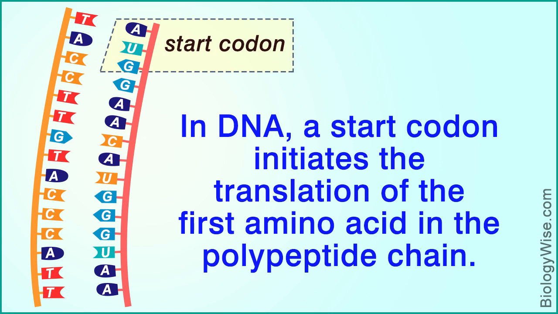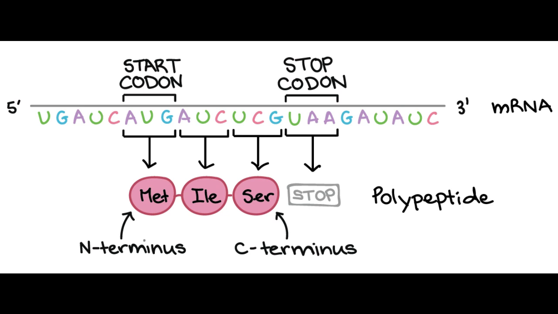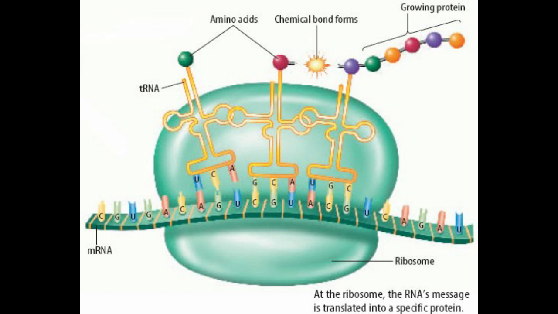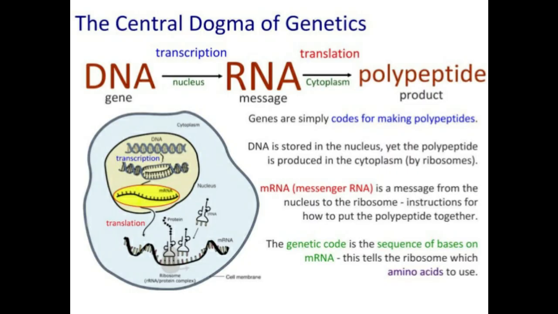A transfer RNA molecule possessing the complementary 3 nucleotide sequence, or the anticodon, binds to the exposed codon on the messenger RNA. As the messenger RNA molecule moves through the ribosome, successive codons on the messenger RNA are exposed and a series of transfer RNA molecules bind one after another to the exposed codon. Each of these transfer RNA molecules carries an attached amino acid which is added to the end of the growing polypeptide chain.